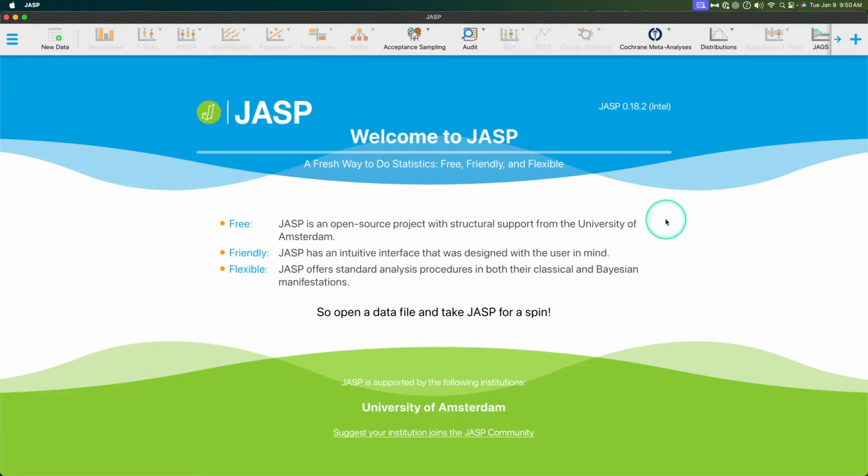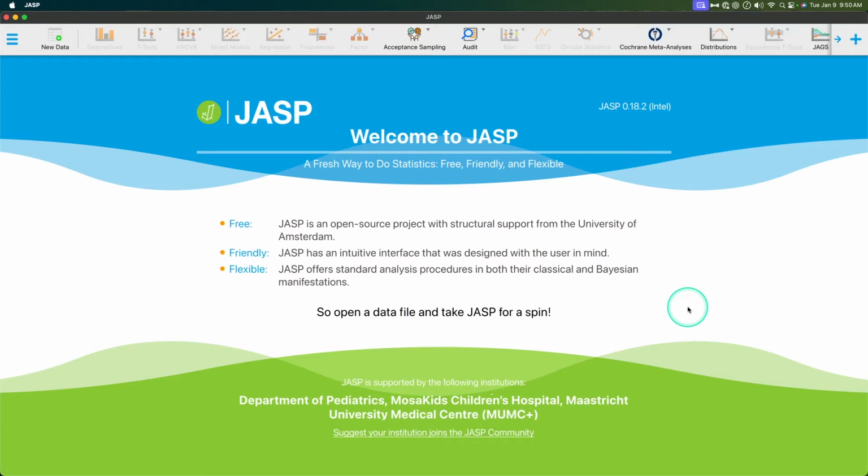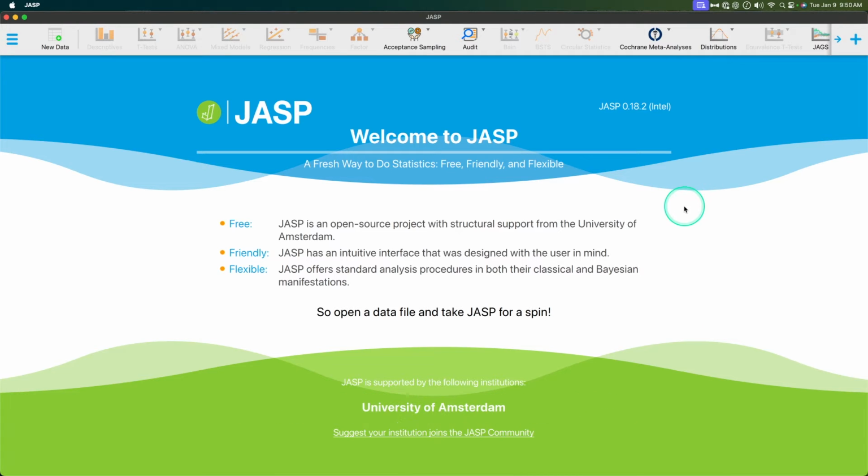It would basically work in half syntax mode, half GUI mode, but it would spit out a ton of information that you would need to do mediation and moderation. And it could do simple mediation, simple moderation, but it could also do complex mediation and moderation, and it could do mediation and moderation in the same model. It is pretty awesome. And so it ran into some problems, at least as far as I'm aware, in the last decade or so, as being not as robust with new methods as it could be. And so people were looking for additional ways to do it.